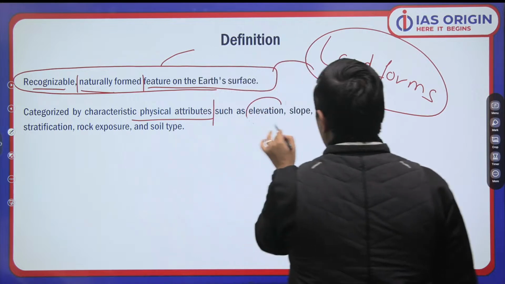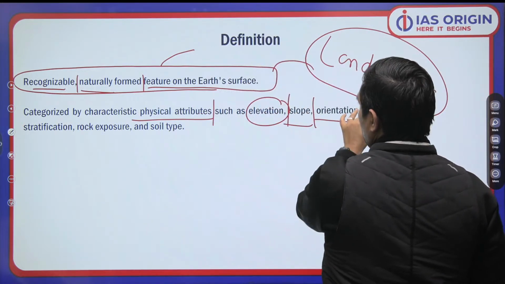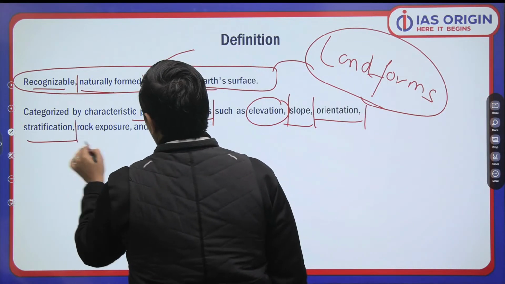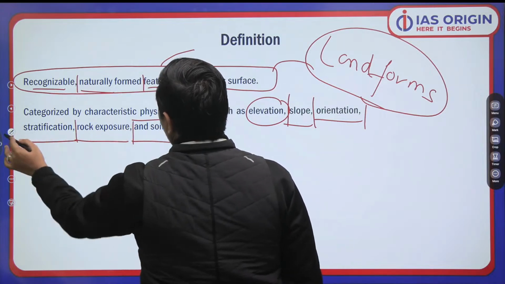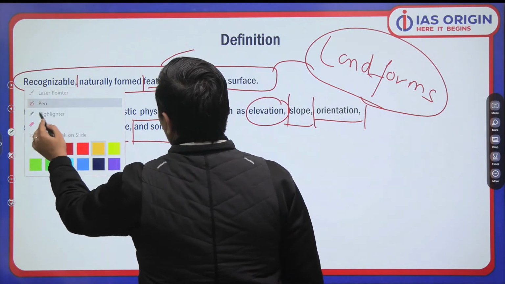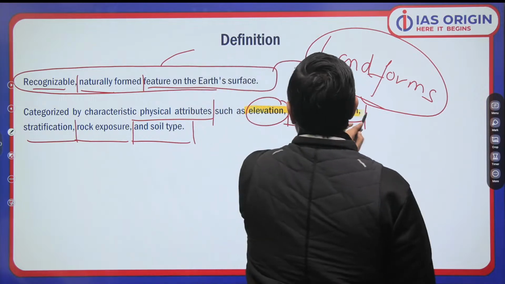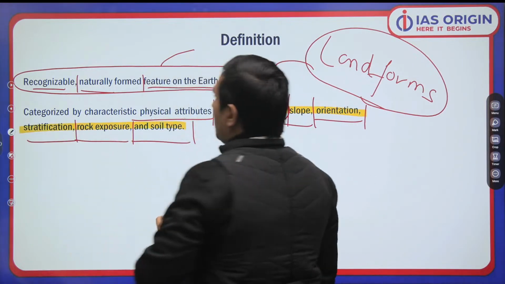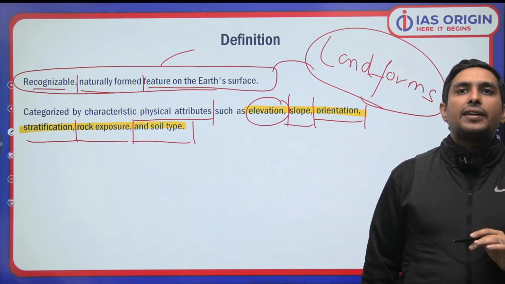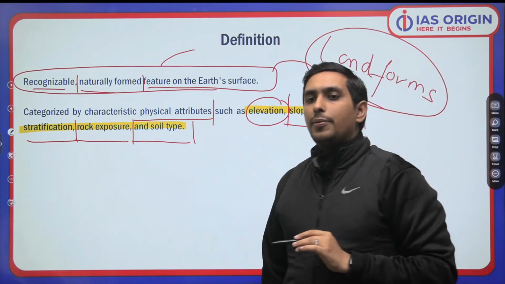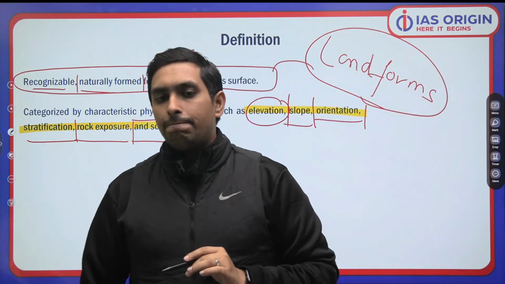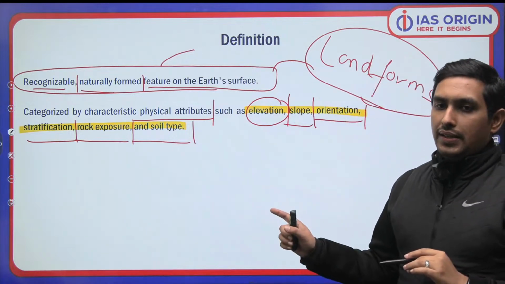For example, certain elevation, slope, orientation, stratification, rock exposure, and soil type, which is very important to look into. So you have to be very clear that they have certain physical characteristics or attributes. Understood?